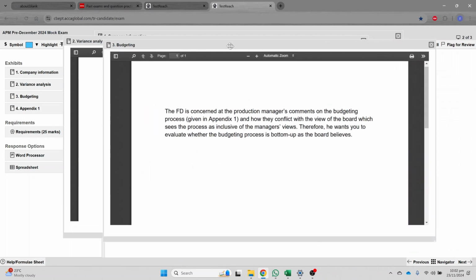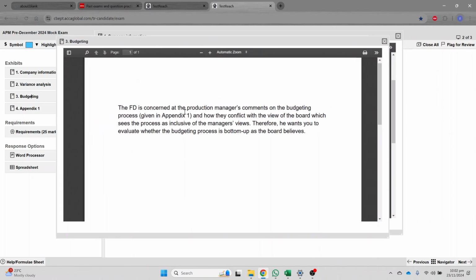in terms of budgets, the FD is concerned that the production manager comments on the budgeting process given in Appendix 1 and how they conflict with the view of the board, which sees the process as inclusive of the manager's view. Therefore, he wants you to evaluate whether the budgeting process is bottom up as the board believes.